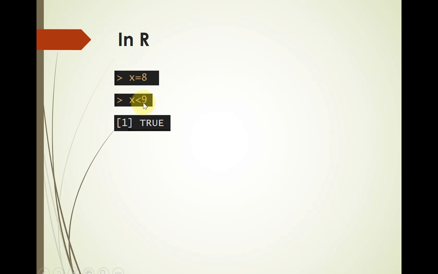And if we type this first, and then we type this, and hit the return key, we will get true. So it does have a truth value, and it happens to be true. So x is less than 9 is a statement. It has a truth value, and it's either true or false, not both.